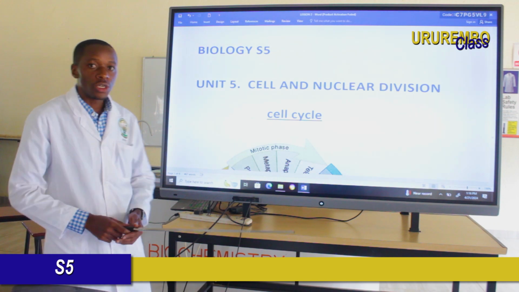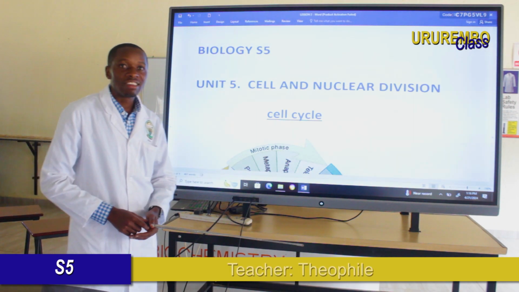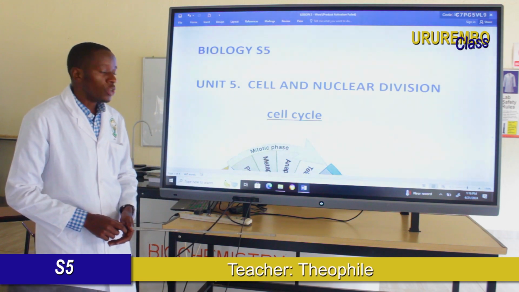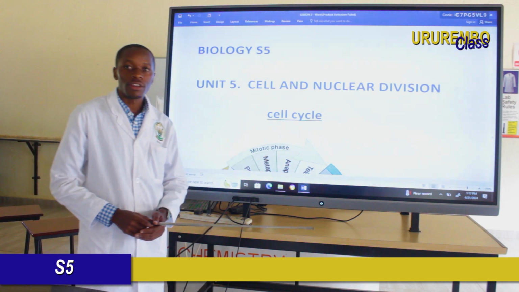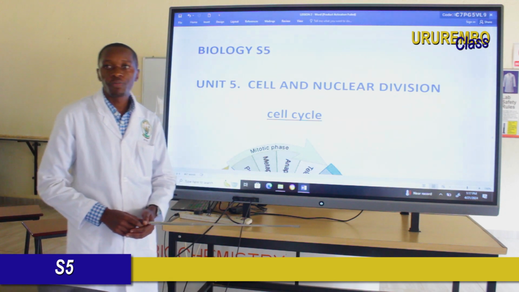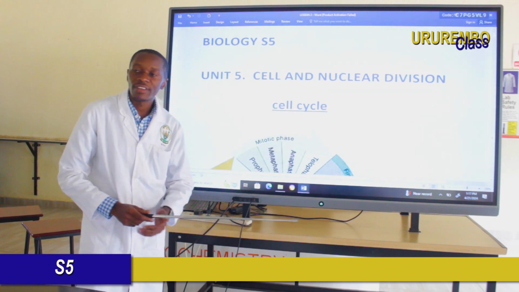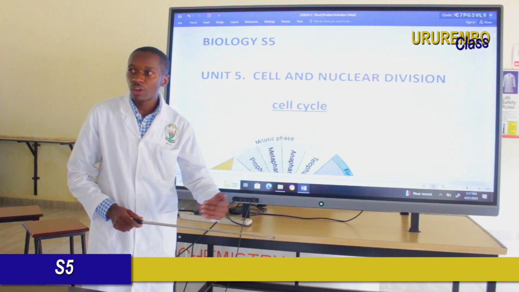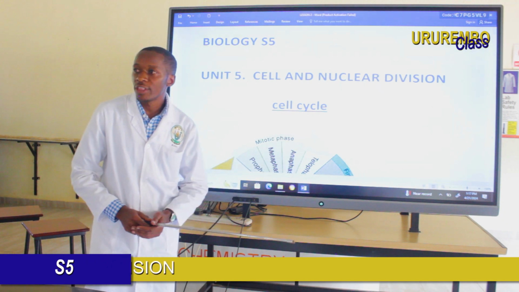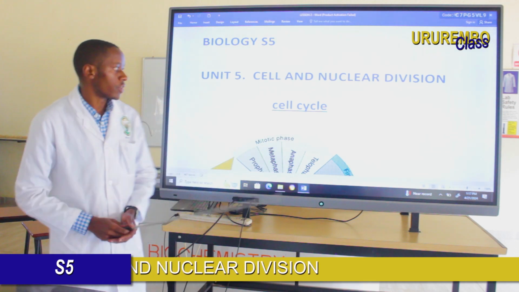For the previous session, you have seen this unit number 5 called the cell and nuclear division. So we have seen haploid and diploid, and the cell cycle. But now we are going to see what a cell cycle is. It means that during cell growth, a cell produces another cell.